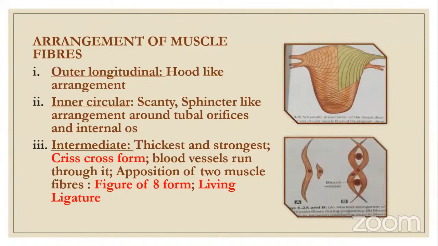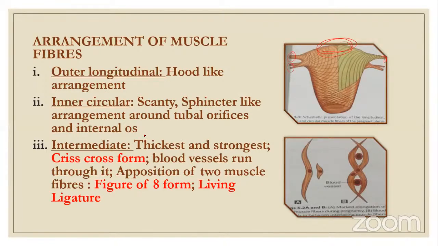So here you can see the arrangement of muscle fibers. There are three muscle fibers: outer longitudinal, inner circular, and intermediate. The outer longitudinal has a hood-like arrangement, which is seen near the fundus of the uterus. Inner circular is scanty, with a sphincter-like arrangement around the tubal orifices or the openings, the tubal orifices and the internal os. So these are minutely arranged inner circular fibers.